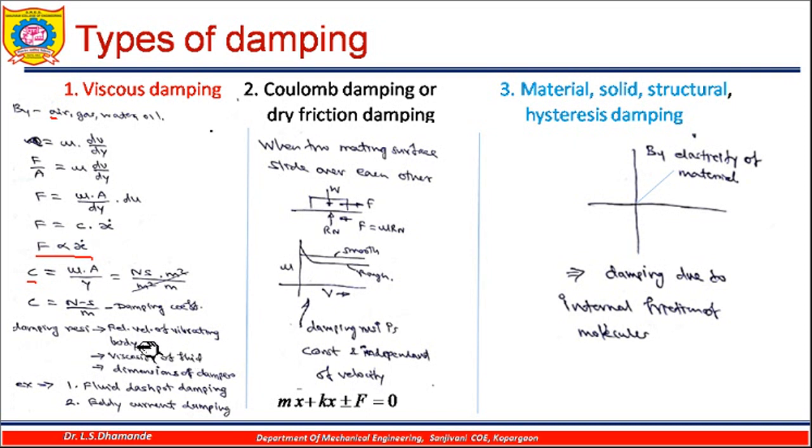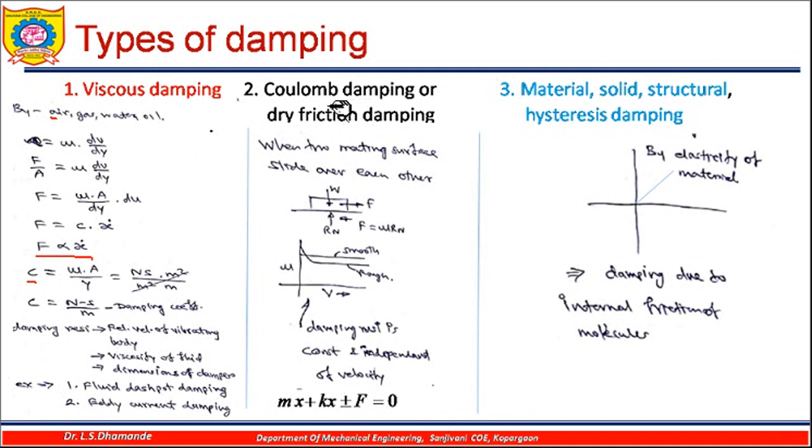So this damping resistance depends on the relative velocity of the vibrating body, then the viscosity of the fluid, and the dimensions of the damper. So on these three parameters this damping resistance depends. For example, the fluid dashpot damping or eddy current damping are the cases of viscous damping.